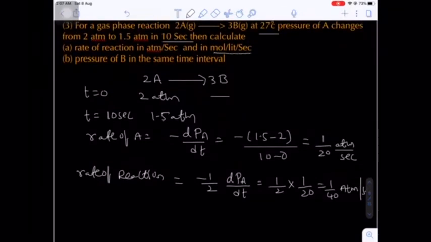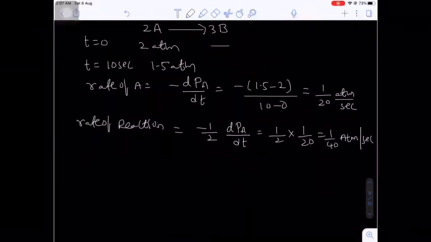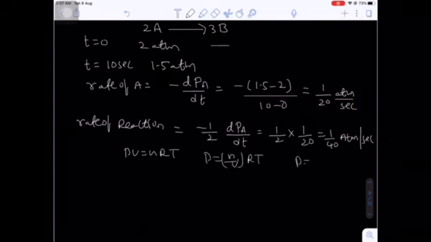Now one more unit here, moles per liter per second. Do you know the relation between the concentration and pressure? Just now I told you. PV is equal to nRT. From that expression, P is equal to n by V into RT. So P is equal to concentration into RT.